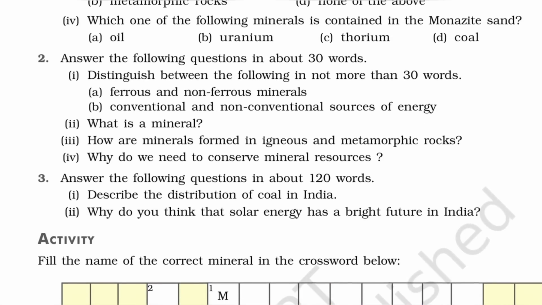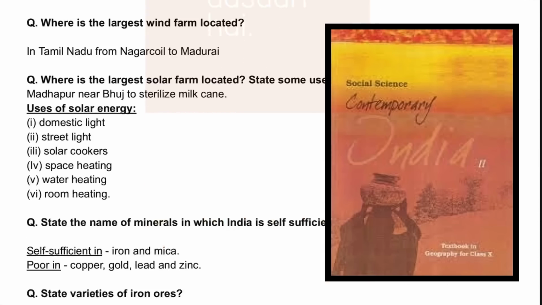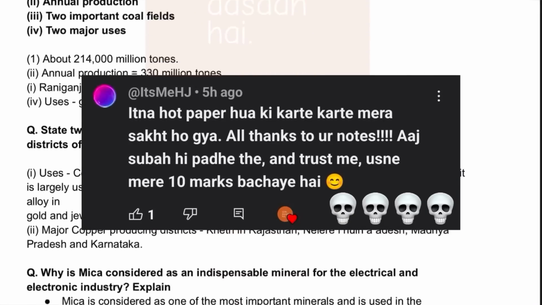Do the back questions of NCERT as they're directly asked in the paper. If you're confused on which paragraphs in NCERT would be worth memorizing, then my notes are given in the description. Open my notes side by side with the NCERT so that you know what is important in the NCERT and you can find and memorize it.